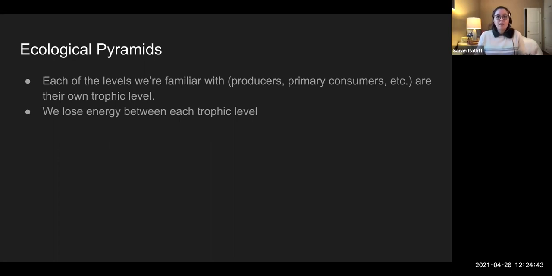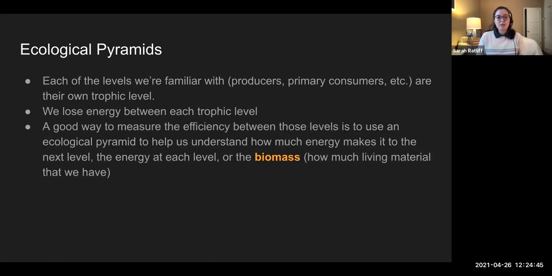Why? Well, to be alive, we need to use energy. And a good way to measure that efficiency between levels is to use this ecological pyramid, and it'll help us understand how much energy makes it from one level to the next, and then to the next, and then to the next. We can use it for energy or something called biomass. Biomass is how much living material we have.